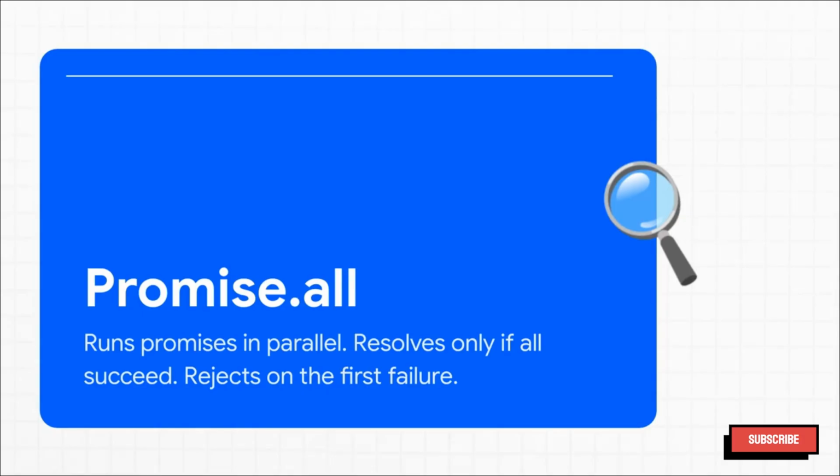So let's really break down Promise.all. You give it a list of promises, and it kicks them all off at the same time. But, and this is the big catch, the second that one of those promises fails, the entire Promise.all just throws its hands up and rejects immediately. It doesn't even wait to see what happens with the others. It's a high-stakes, all-or-nothing game for sure.